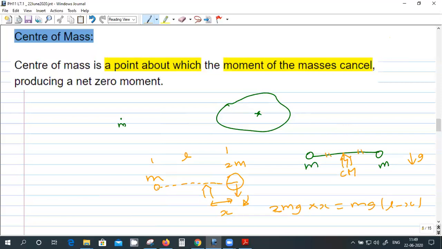Similarly, this thing is going to act mg like this at a distance. So these two should be equal. So from that I get 2x equal to L minus x. So x is L by 3. So center of mass is the point about which I should be able to balance the system.